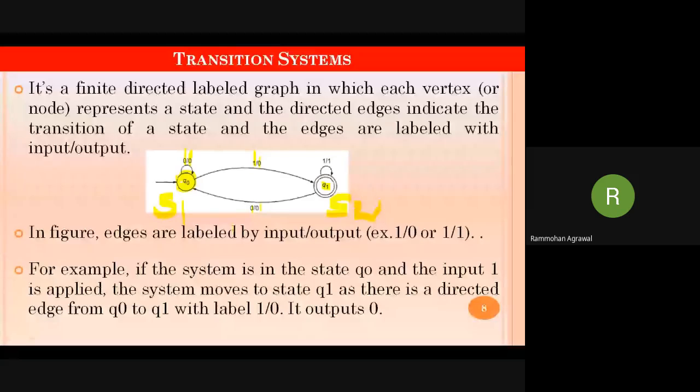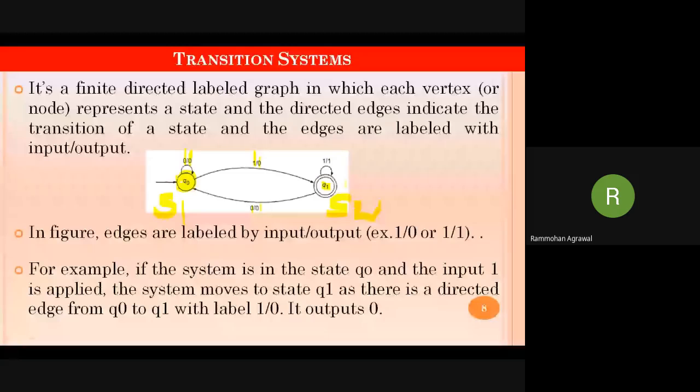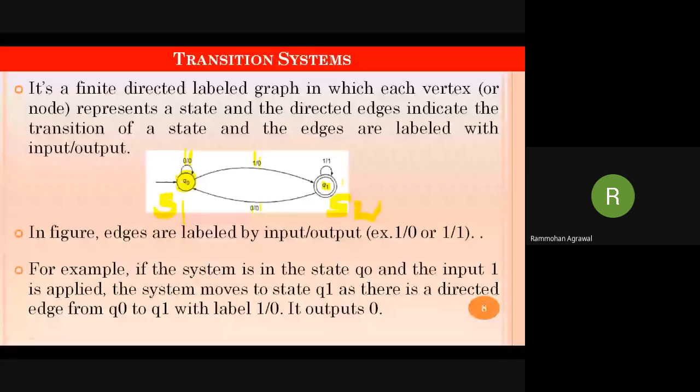Here you can see an arrow with a single circle, and the Q1 state has two circles. What does this mean? It has a technical meaning: Q naught is the start state, also called the initial state, and it is represented by this only.